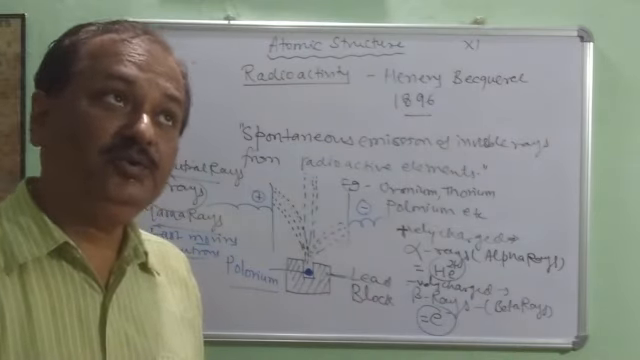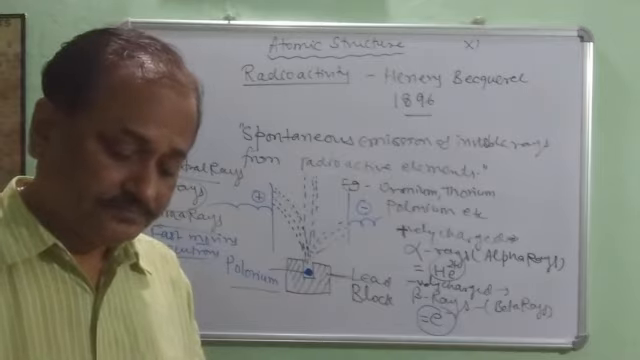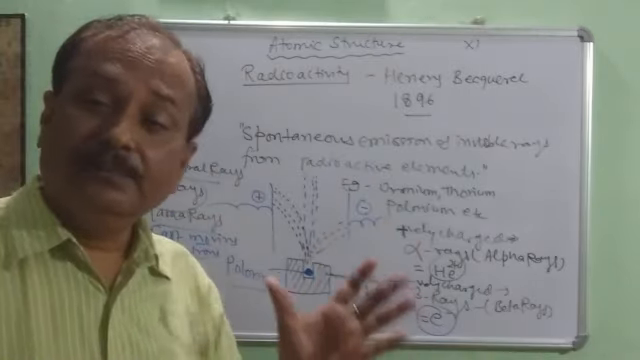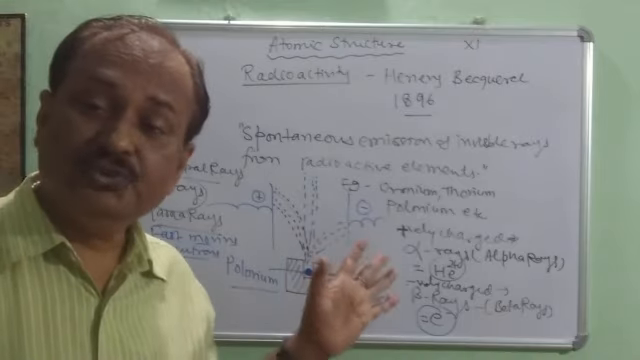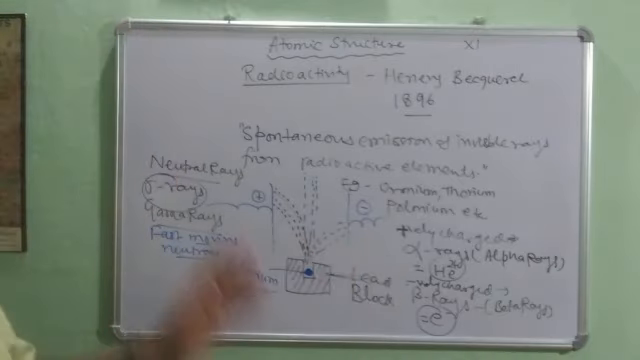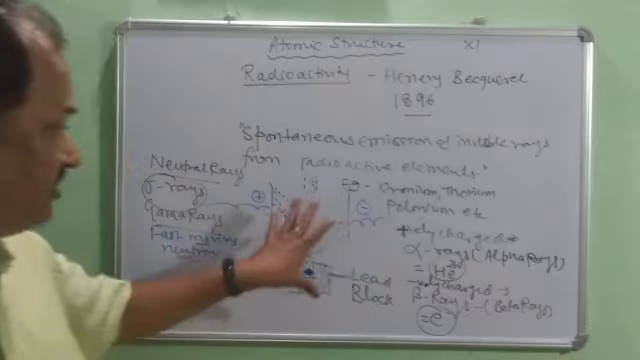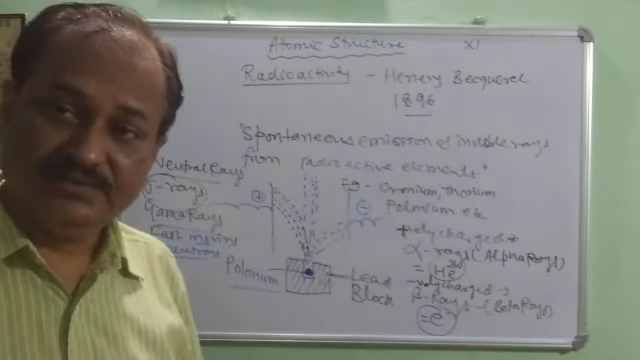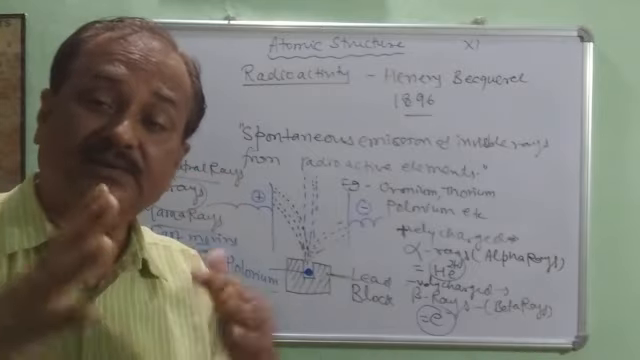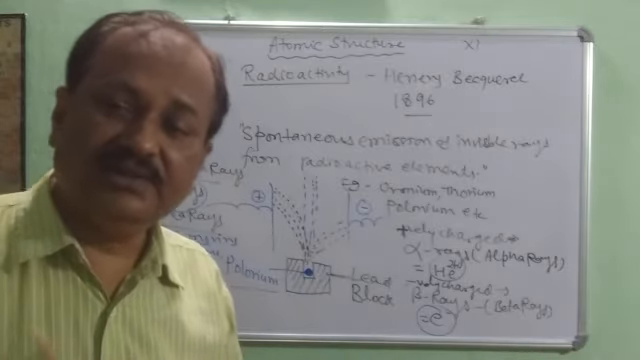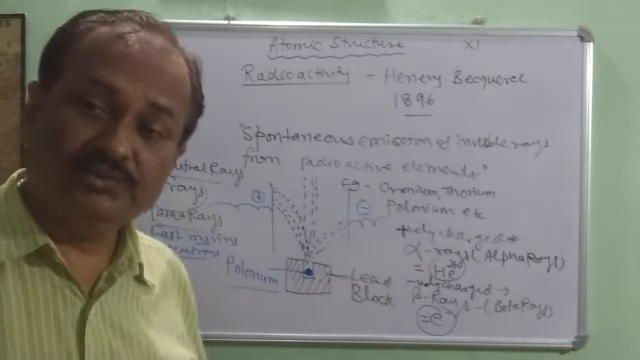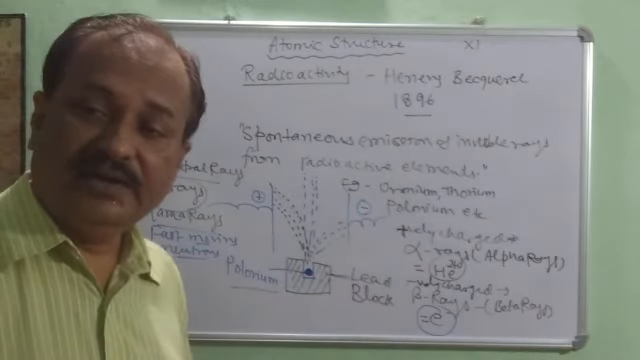So the discovery of radioactivity was able to draw the attention of scientists, and it was a milestone in atomic structure. And these rays, alpha, beta, and gamma, were initially called Becquerel rays, to honor Henry Becquerel. So this is all about radioactivity.